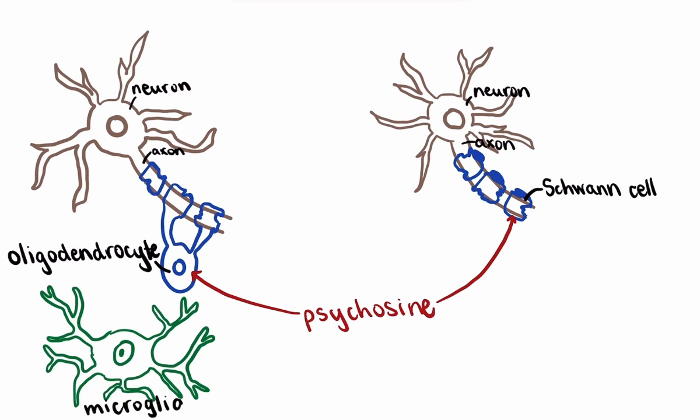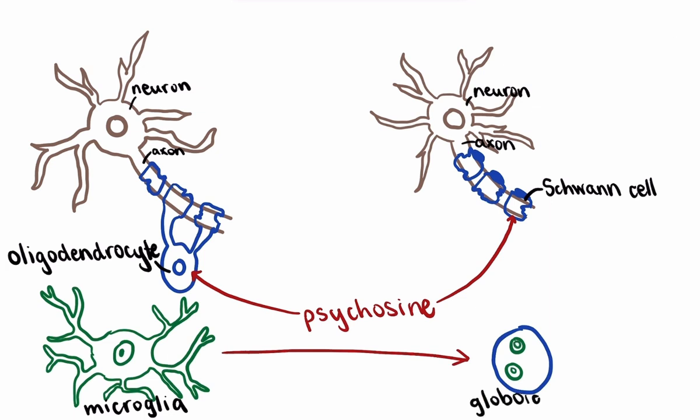The microglia arrive on site, but upon being exposed to the accumulated psychosine, some of them get converted into globoid cells. In their attempts to alleviate the cell damage and destruction, the microglia cause inflammation, and the globoid cells worsen it, which worsens the overall disease progression and symptoms.